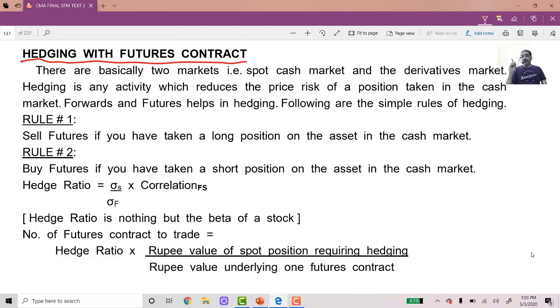There are basically two types of markets. I told you yesterday, we had done it when we were doing the rules. The spot market, also called the cash market, and the derivatives market. So whatever you do in the spot market or in the cash market, the opposite of that is done in the derivatives market. Whenever we are doing any transaction in the spot market, the opposite of that has to be done in the derivatives market, so that we hedge. That is the hedging activity. It is any activity which reduces the price risk of a position taken in the cash market.